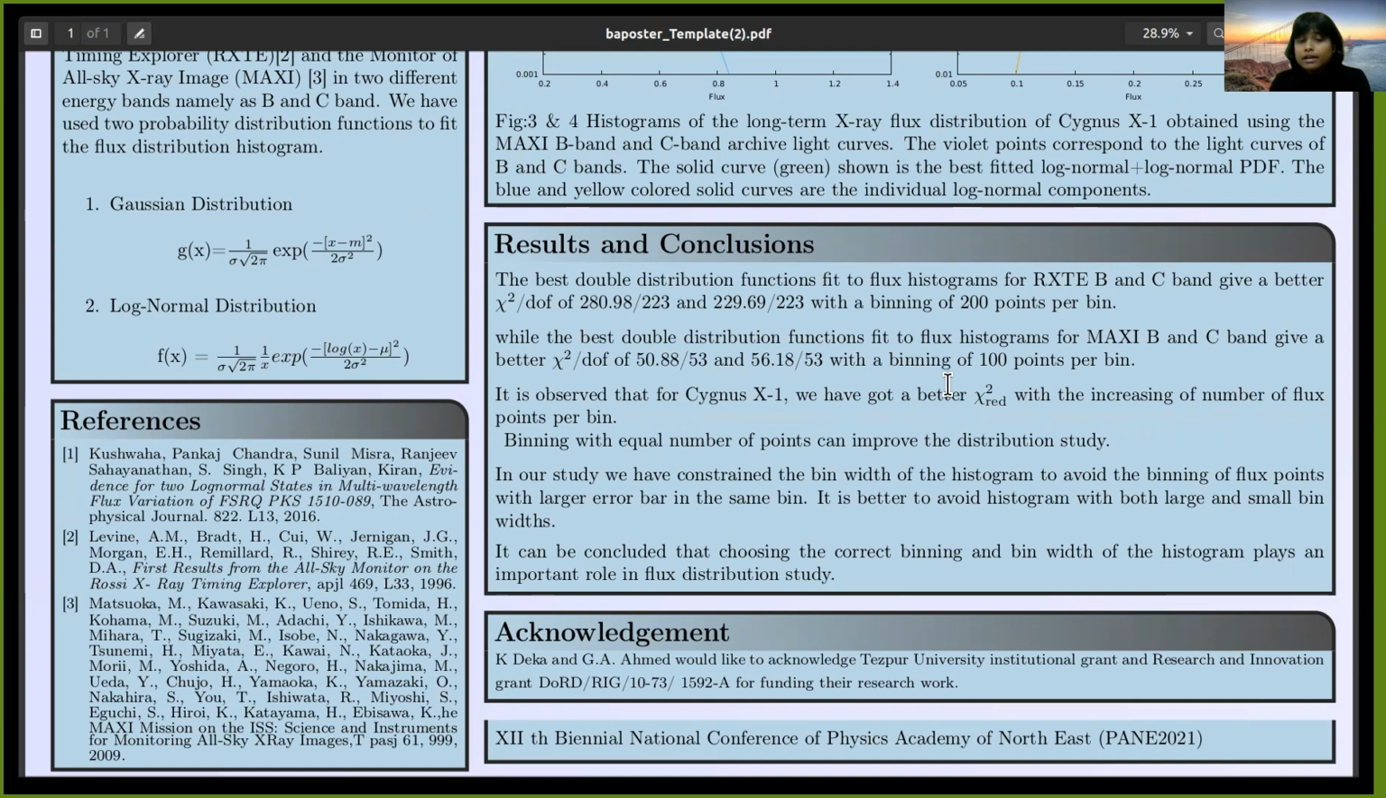And in the end, I would like to conclude that choosing the correct binning and the bin weight of the histogram plays an important role in flux distribution study.